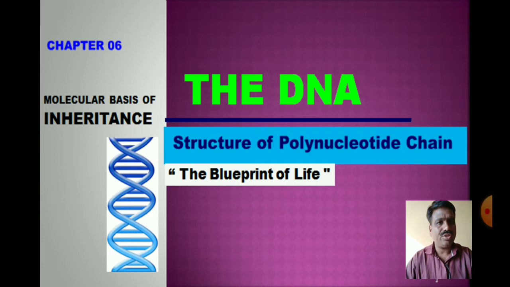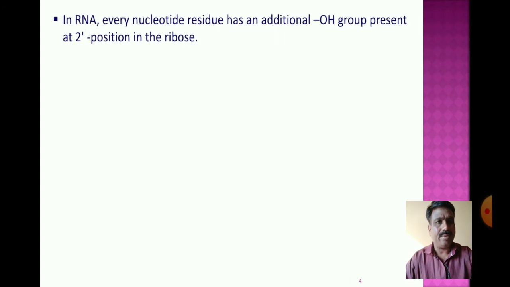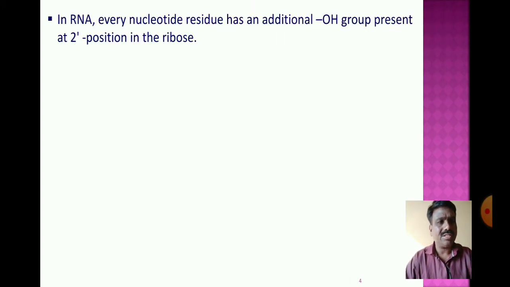The structure of the polynucleotide chain is the blueprint of life. That was discussed in the last video, the structure and the chemical composition of the DNA. Today we will discuss RNA and further the structure of the polynucleotide chain.